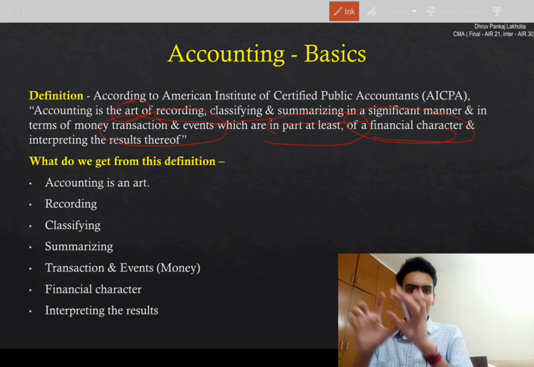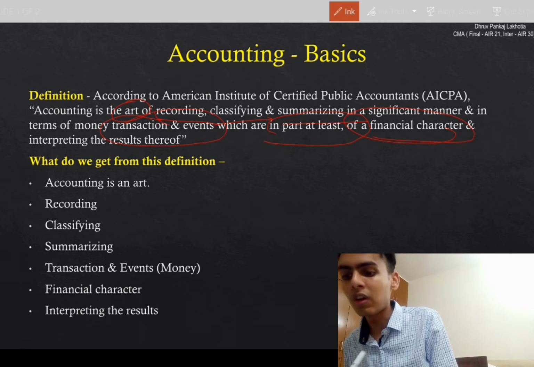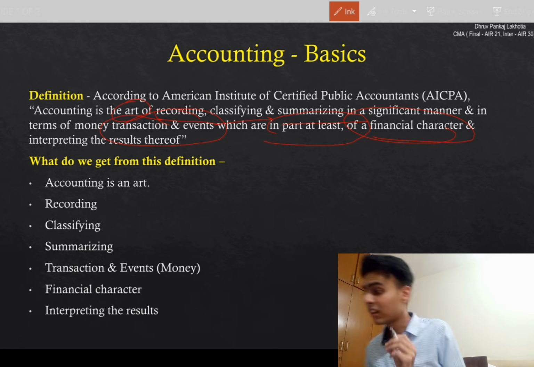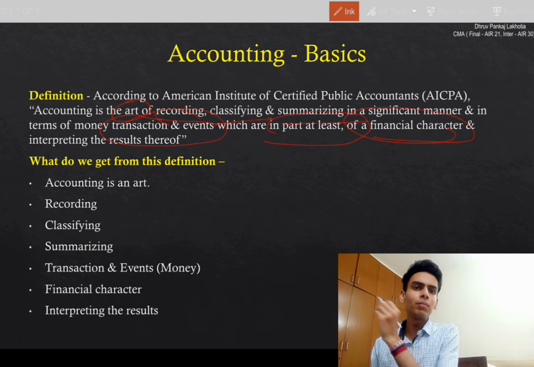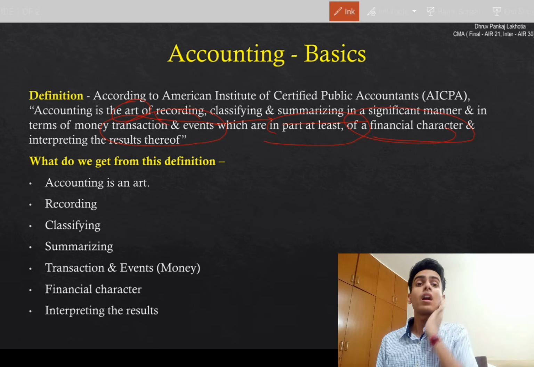Okay, we are here right now. But what is recording? What does recording state? Recording means entering in the books of accounts. See what we can say right now in accounting, right?